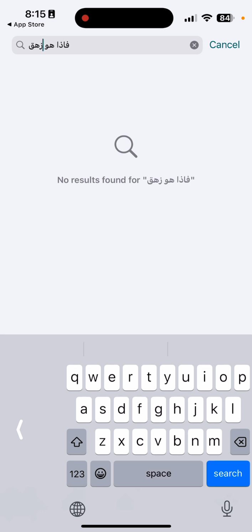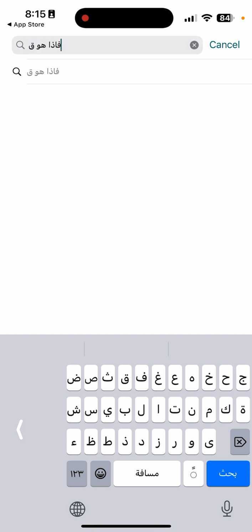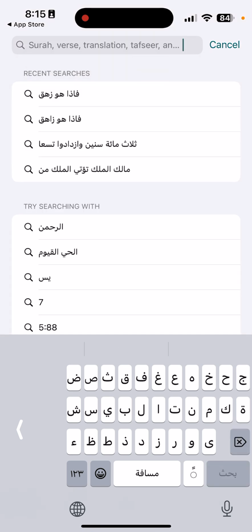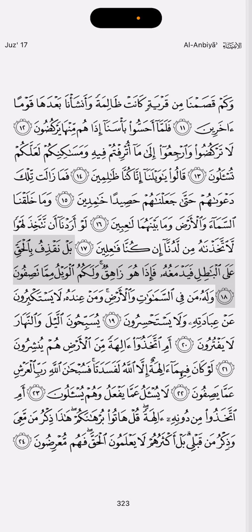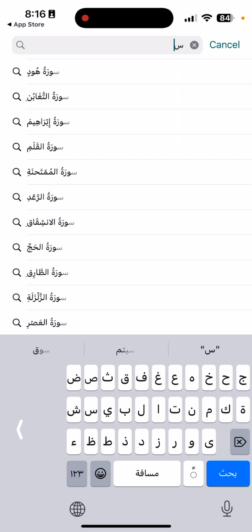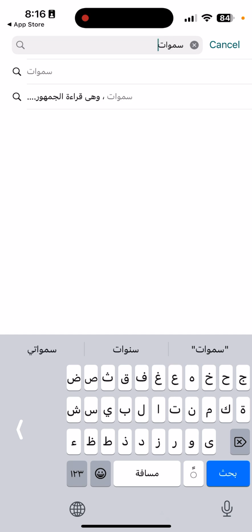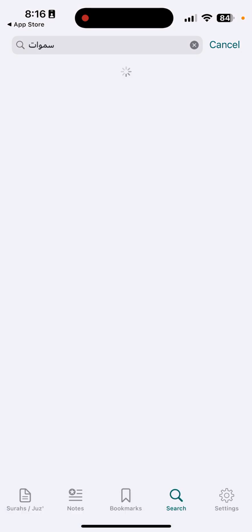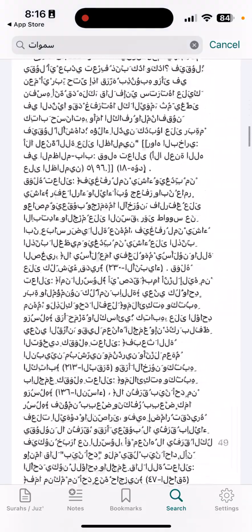And of course, there are some differences. When I was just looking here, there's a little bit of difference in the way that something is written in the Mus'haf and also how it is said. And so we can look at that, inshallah, and you'll find a difference, such as as-samawat. So if I were to type in the way that it's written in the Mus'haf, I say samawat. So this works. But it also gives me some weird gibberish here.